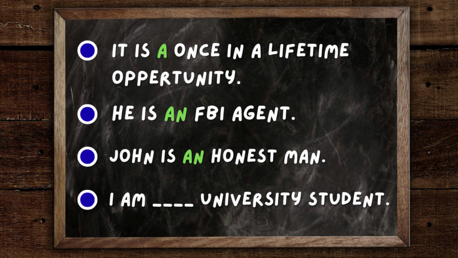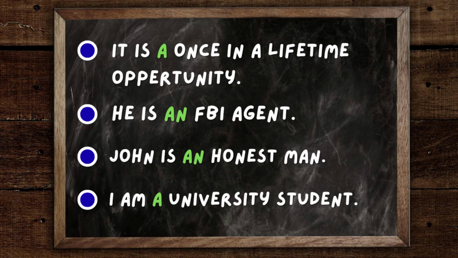And let's go look at our last one. I am university student. Think about it. And of course, although this word starts with a vowel, it's got a U sound, like a Y-U. So we will say I am a university student. So that wraps it up for today. I hope this video helped you guys to better understand articles and how to use them correctly.